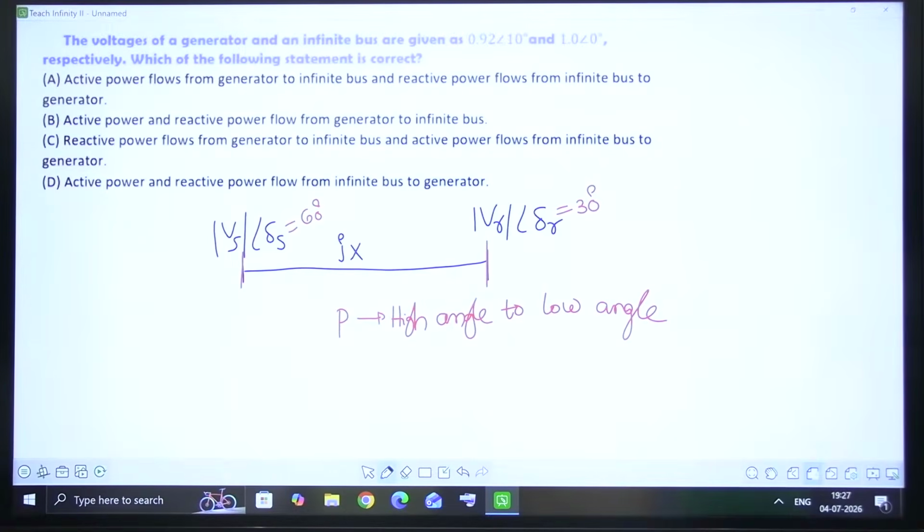The flow of real power depends on the angle.